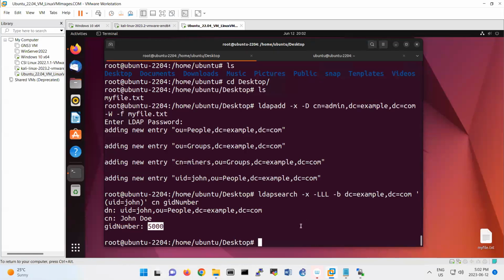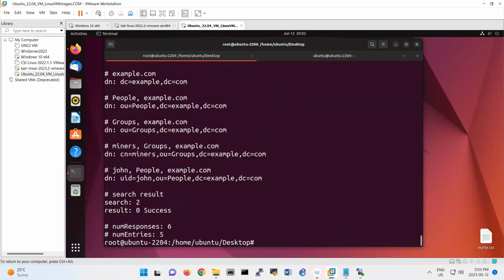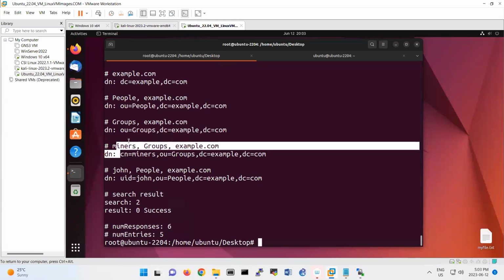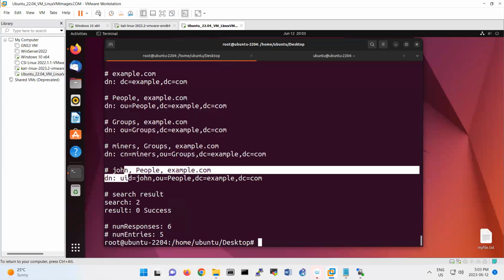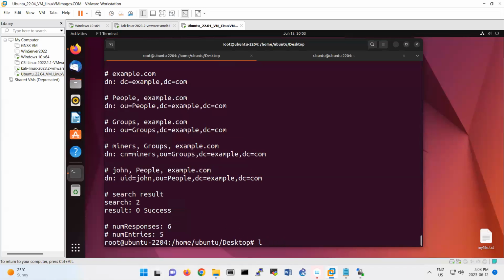And it's possible to change the password of John. ldapsearch -x -b dc=example,dc=com dn: so that gives you the database that contains part of it. Members is there, groups is there, people we also added, John is also part of this people. Now let's change that password.